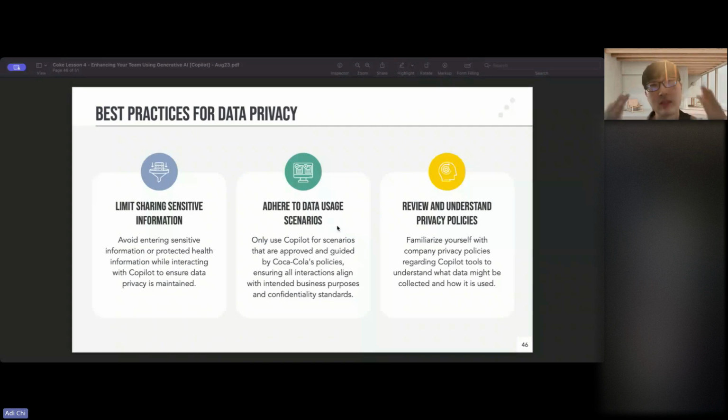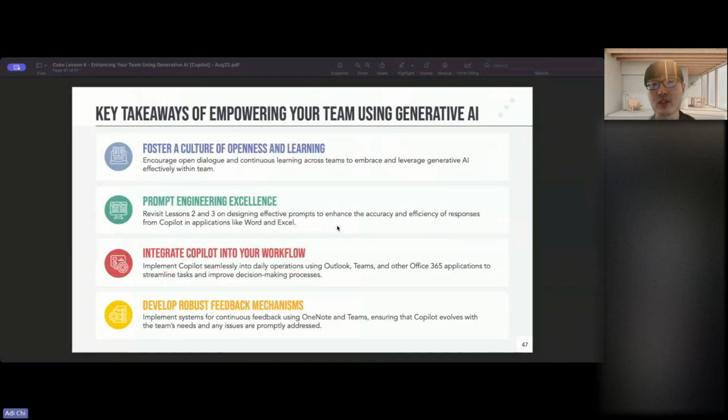And then also, of course, data usage. Make sure the types of data sheets you're feeding Copilot or even ChatGPT are okay to send. And then just make sure you speak with the company's HR team or guidelines and understand what can and cannot be shared, and what kind of privacy policies there are specifically for the employees internally. And yeah, that comes down to the end of the meeting.